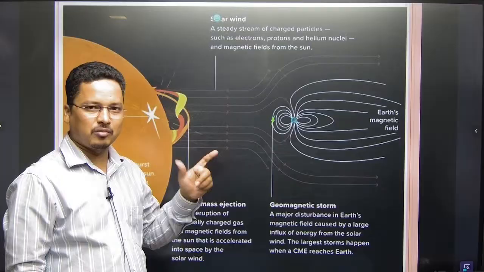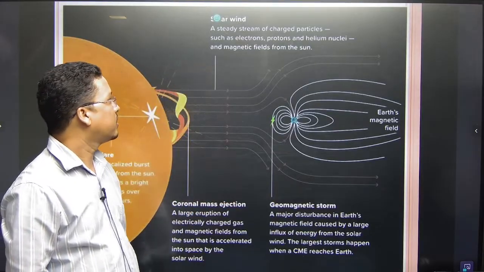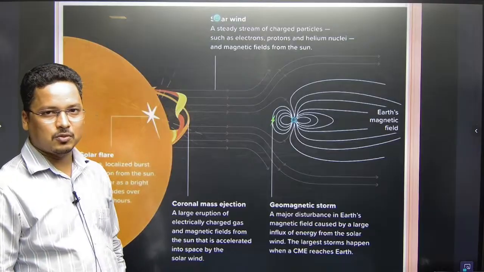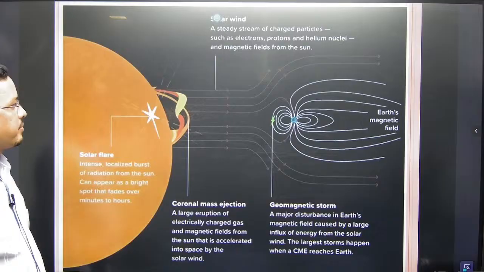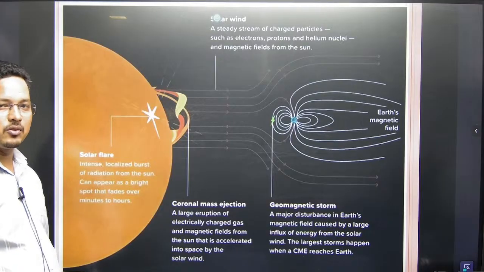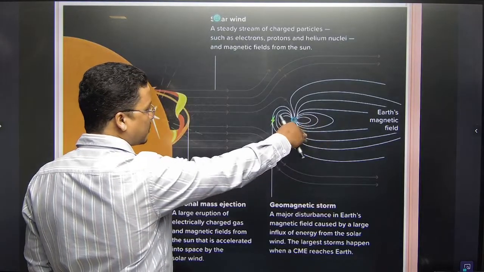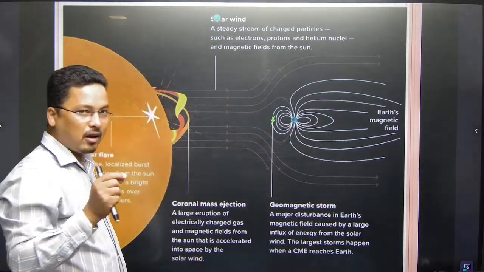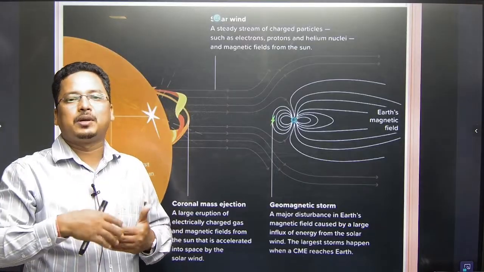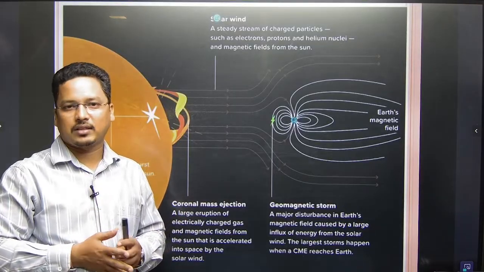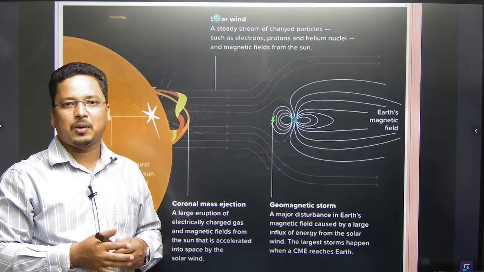We get protection, otherwise these charged particles, electromagnetic, highly charged electromagnetic waves coming all the way from the sun, can finish us. And when they come in contact with the earth's magnetic field, that will produce lights, the auroras. You might have heard about aurora borealis and aurora australis, these are light forms.